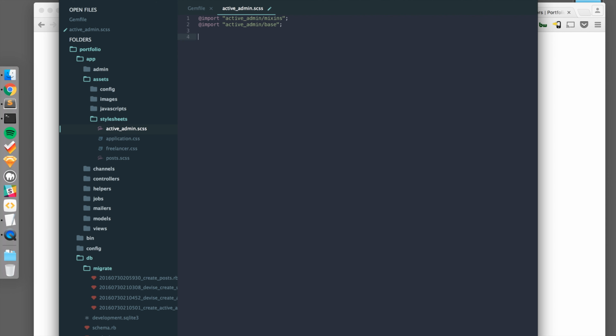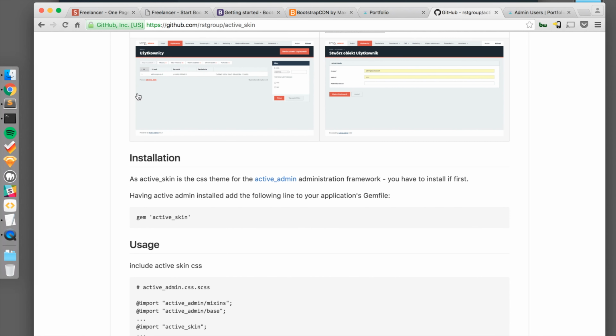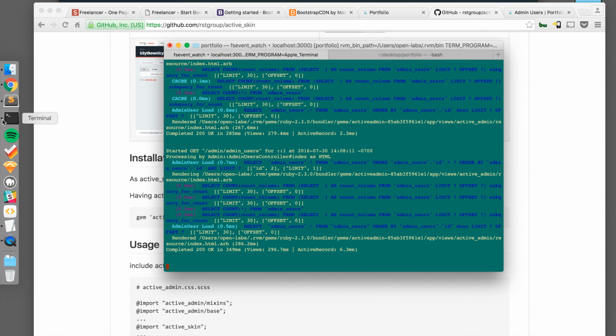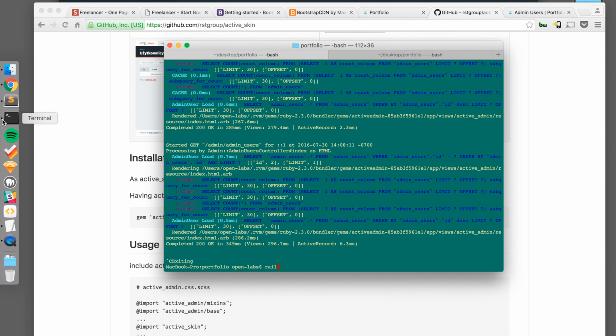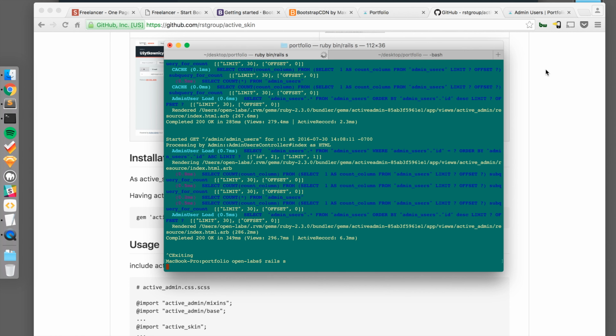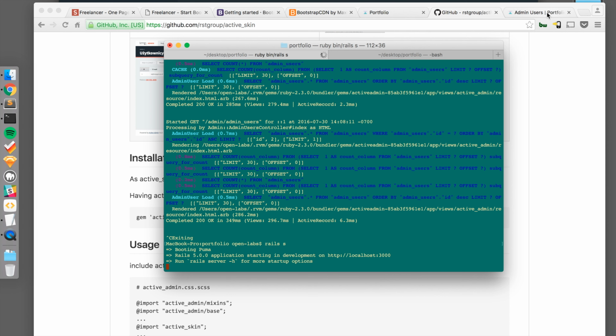Initially, when you add this theme, it will have a logo in the top left, but I don't want that logo, so I'm going to type $skinLogo: none, and then I'm going to import our theme using @import "active_skin". Save that, and let's restart our Rails server. And let's check out the new theme on our admin interface.